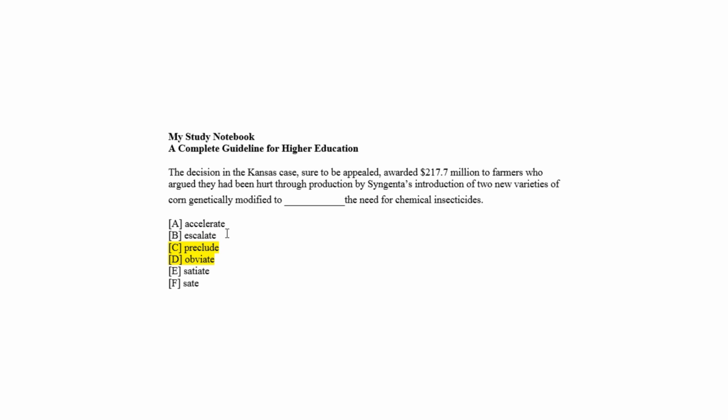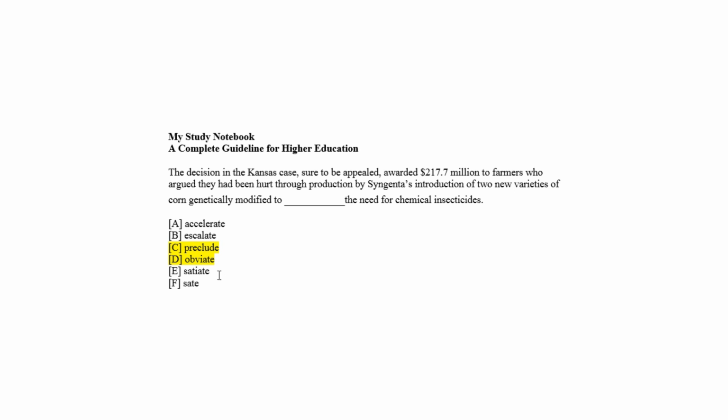Chemical insecticides are not desired by farmers, people, or scientists because of its adverse effect on health of people and corn simultaneously. So corn was genetically modified to alleviate the need for chemical insecticides, which is meant by preclude as choice C and obviate as choice D mean prevent.